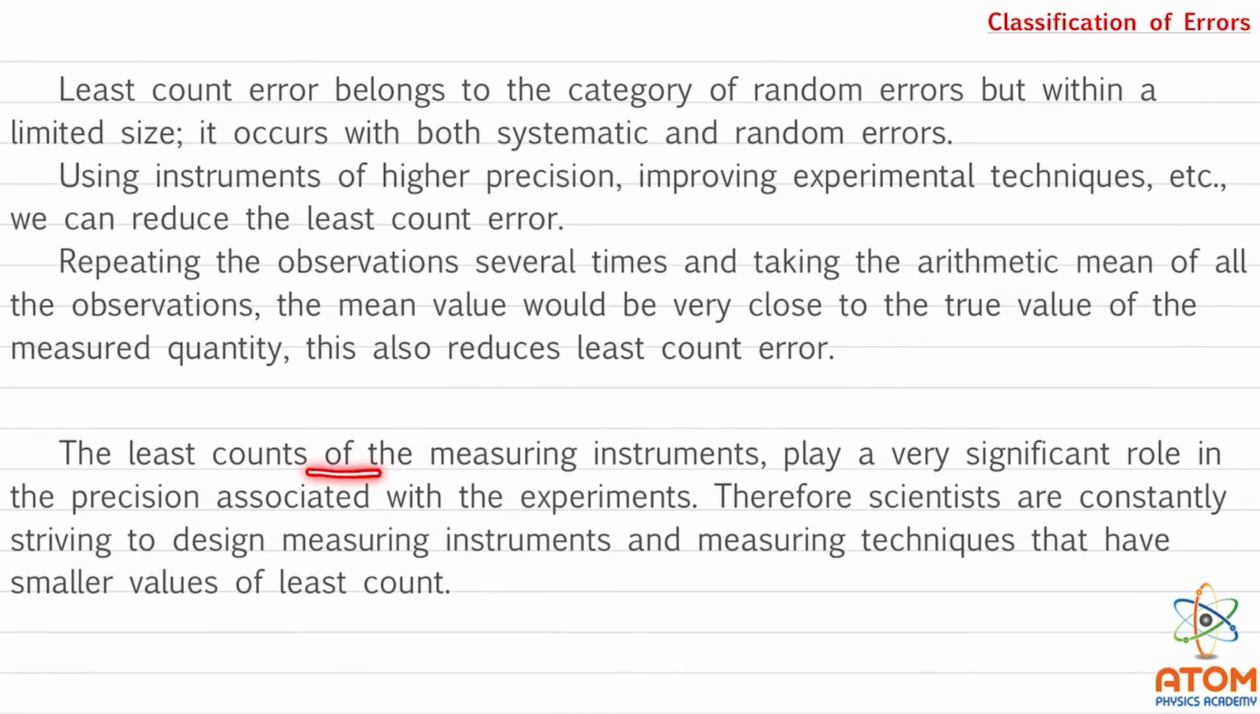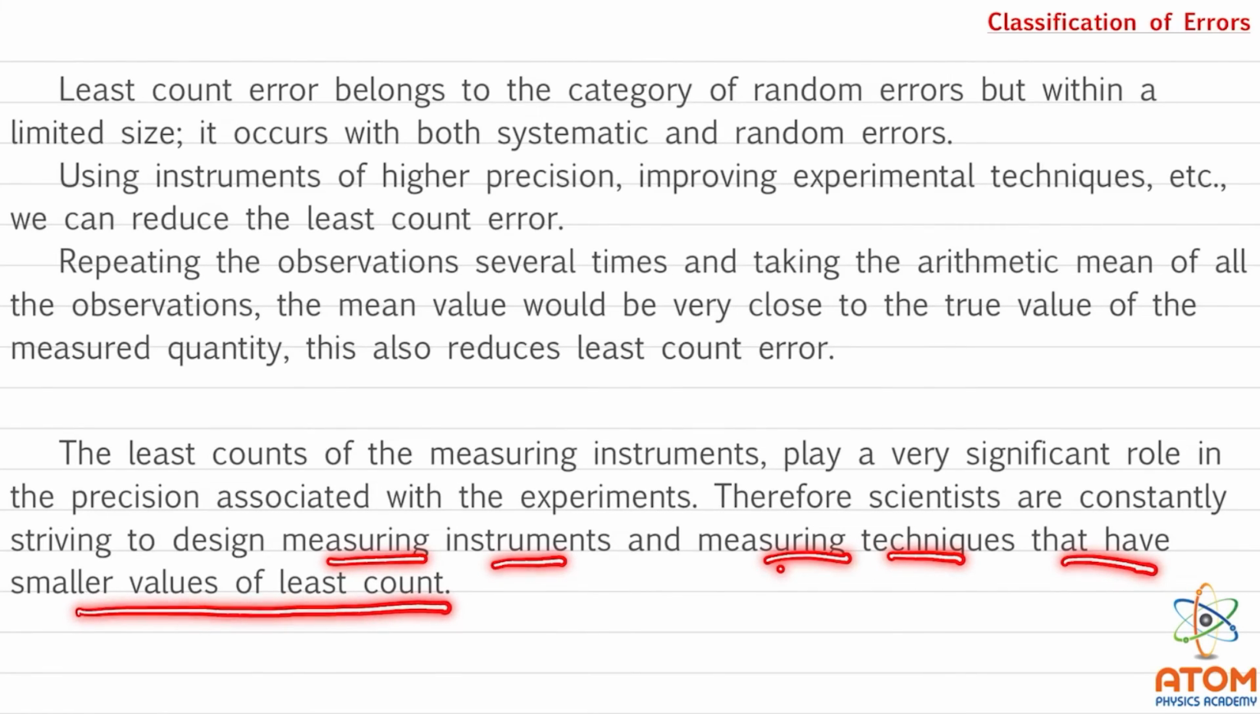The least counts of the measuring instrument play a very significant role in the precision associated with the experiments. Therefore, scientists are constantly striving to design measuring instruments and measuring techniques that have smaller values of least counts. You have seen already that least count is playing a very important role in measurement. So, scientists are trying to create that type of instruments and that type of measuring techniques by which we can have smaller values of least counts.